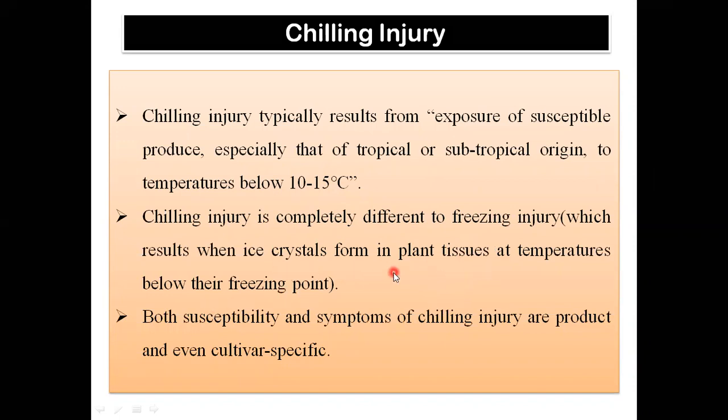ice crystals form in the plant tissues at temperatures below their freezing point. So chilling injury and freezing injury are different terms. Their storage temperatures are different. In freezing injury, what happens? Ice crystals are formed in the plant tissue at a temperature below their freezing point. Now, both the susceptibility and symptoms of chilling injury are product and even cultivar specific.